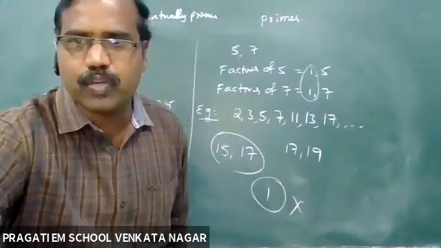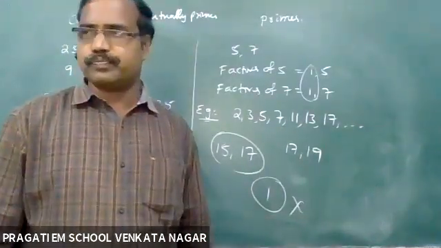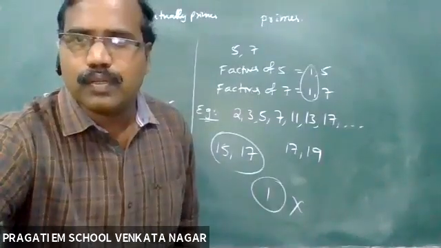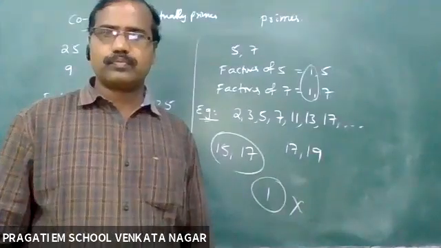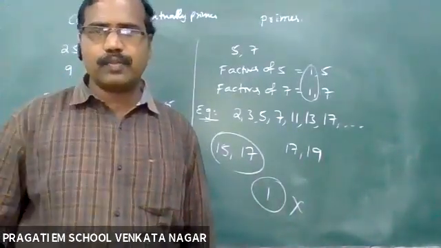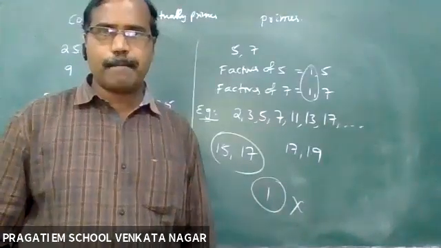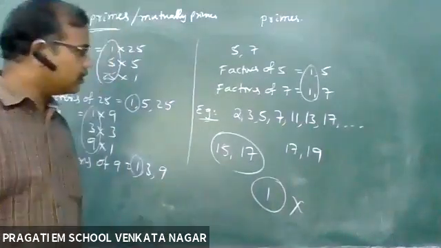Next, Sai Manujna. Madhav. Madhav, just ask me your doubt. Not a doubt, sir, the answer, sir. Say the answer.